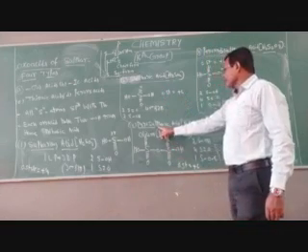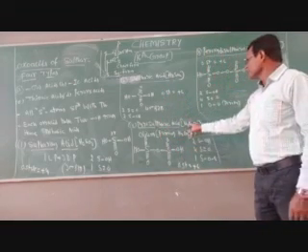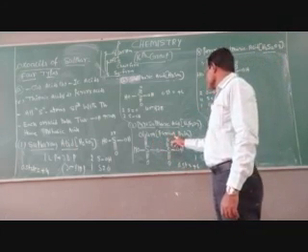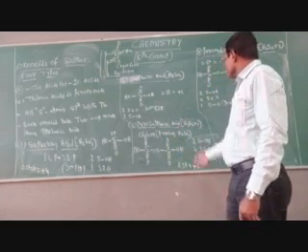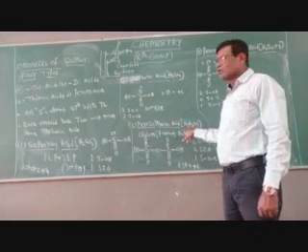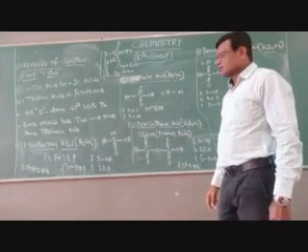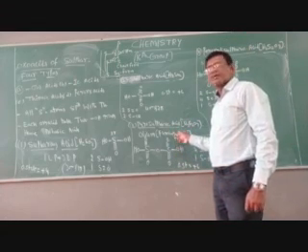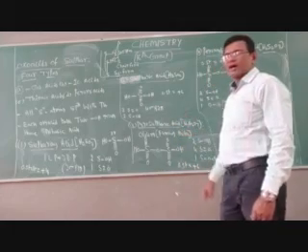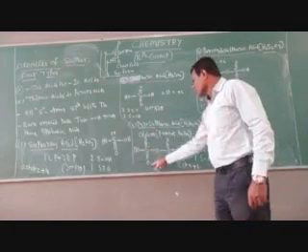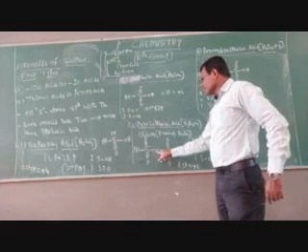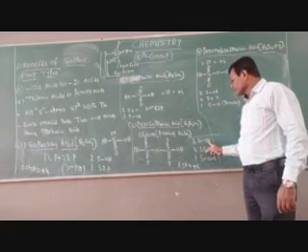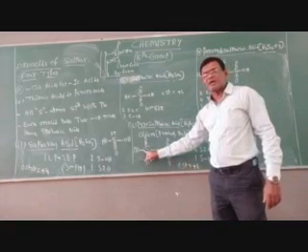Next one is pyrosulfuric acid. The formula is H2S2O7. It is also called oleum or fuming sulfuric acid. Here SO3 is dissolved in sulfuric acid to form oleum. How is fuming sulfuric acid formed? Sulfur trioxide is dissolved in sulfuric acid to form the oleum compound. So this is the structure of oleum. It consists of an S-O-S linkage along with 4 S=O bonds and 2 S-OH bonds. Again, both the sulfur atoms have oxidation state +6, children.